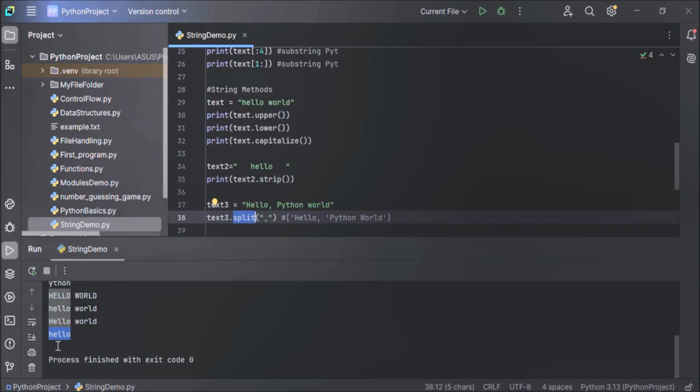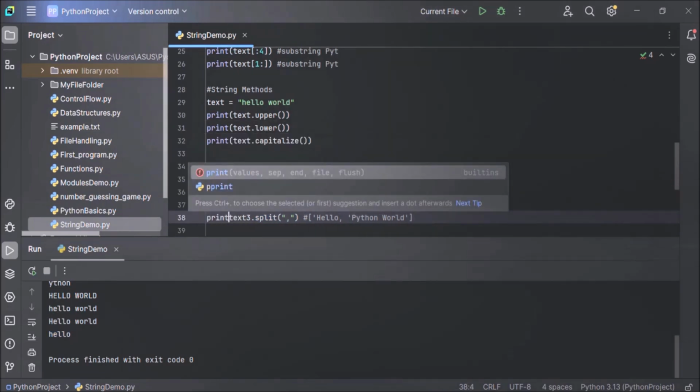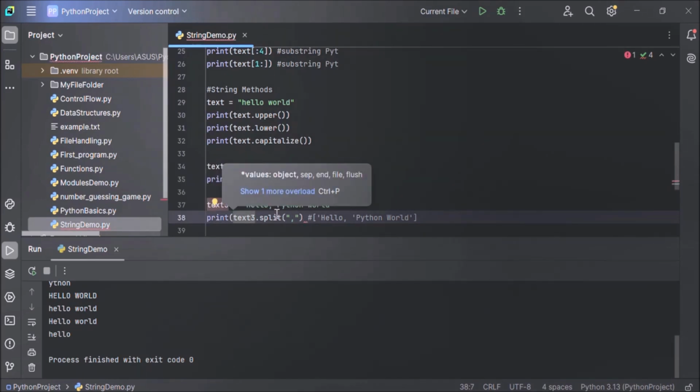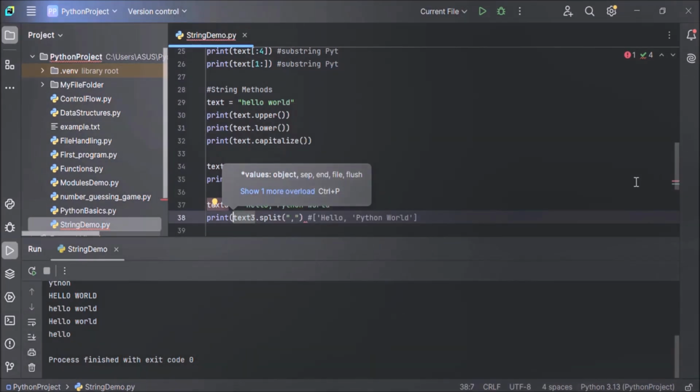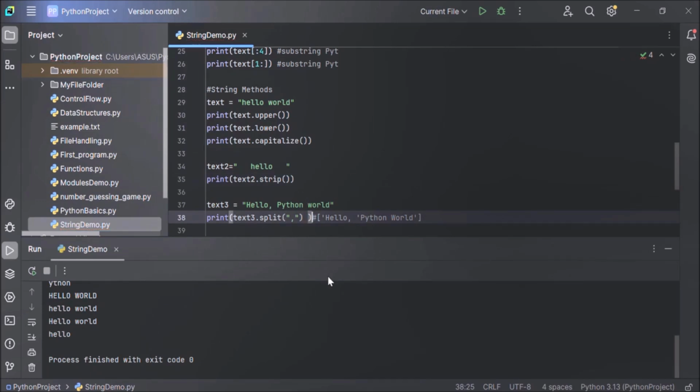The output of the split function is not displayed here because we have not printed the output. So let's print the returned value, because the split method will return a list of words. So we are printing here the list of words. Let's execute it once again.